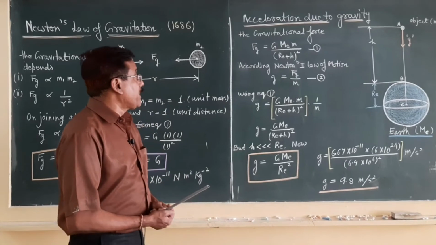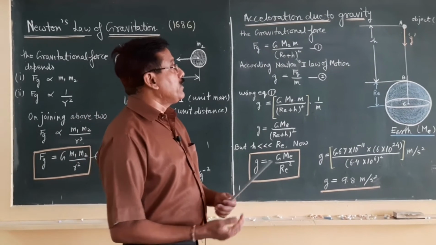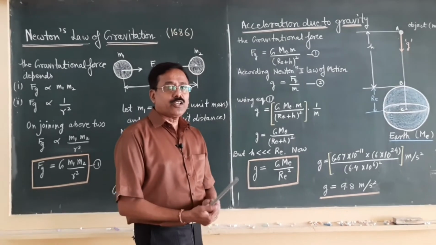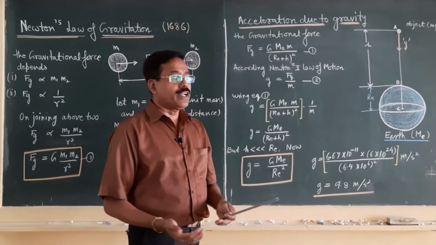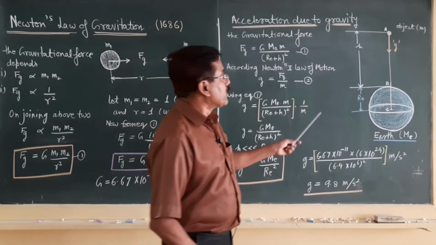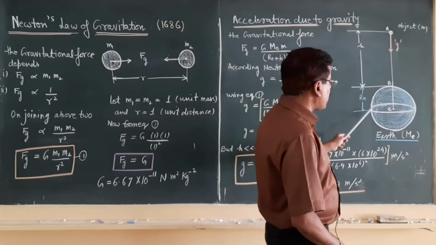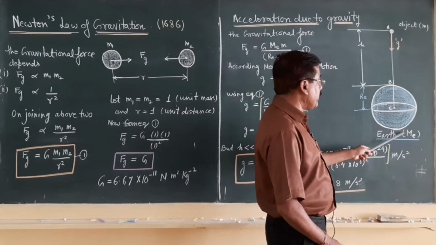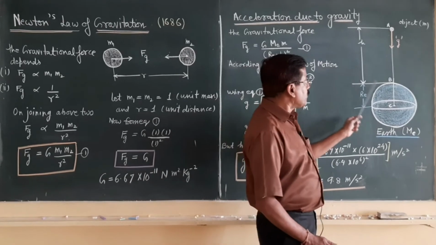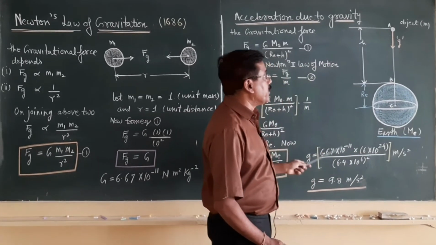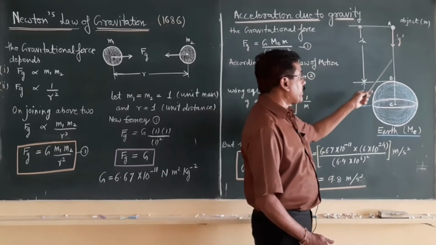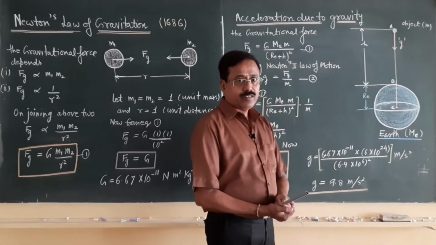Now, if we apply the same concept to find the acceleration set up in any inertial object under the effect of the gravitational force exerted by earth on the object, then we have to come to this diagram. This is the earth of mass Me, let its radius be Re, and around the earth there is a gravitational field. In this gravitational field, any inertial object will be attracted by the earth.